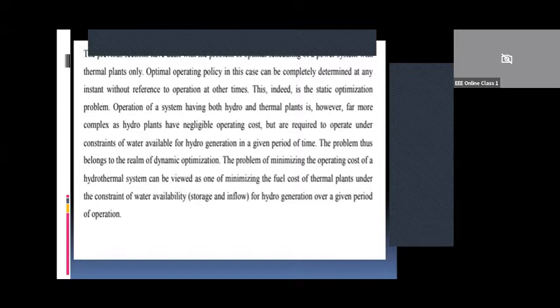The problem of minimizing the operating cost of a hydrothermal system can be viewed as one of minimizing the fuel cost of thermal plants under the constraints of water availability, storage and inflow. Water is stored in the reservoir. Regarding inflow, when you have a hydel power plant, some of the water can be used for irrigation purposes. So the remainder is used for power generation. This is considered for a given period of operation.